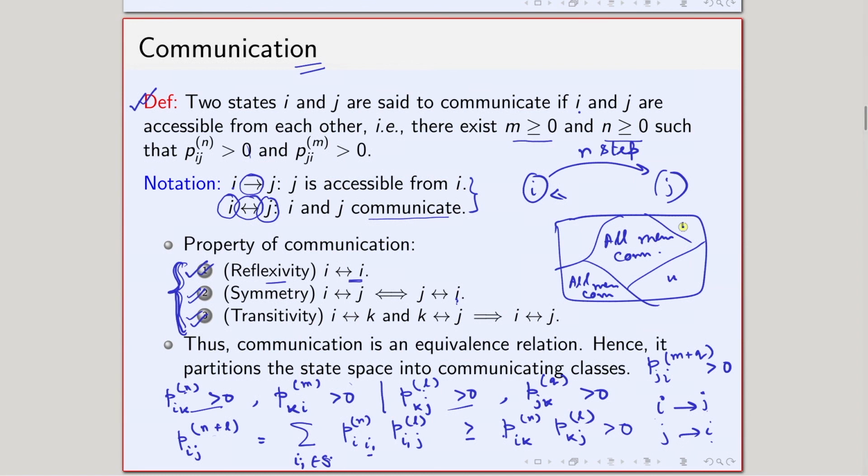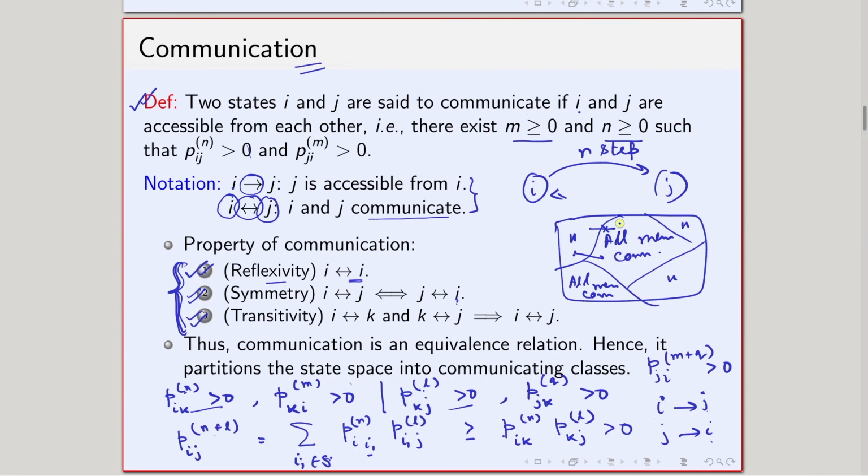Similarly, all members here communicate with each other. But a member from here will not communicate with a member of the other class. A member of one class will not communicate with a member of another class. The thing is that I can go from here to here, that's not a problem, but I cannot come back from here to here.